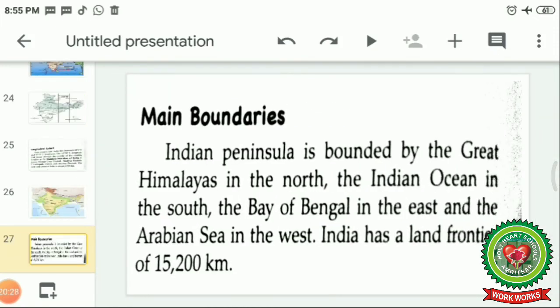Now let's do the reading. The Indian Peninsula is bounded by the Great Himalayas in the north, the Indian Ocean in the south, the Bay of Bengal in the east, and the Arabian Sea in the west. India has a land frontier of 15,200 kilometers, and due to these physical boundaries, India is also known as the Indian subcontinent.